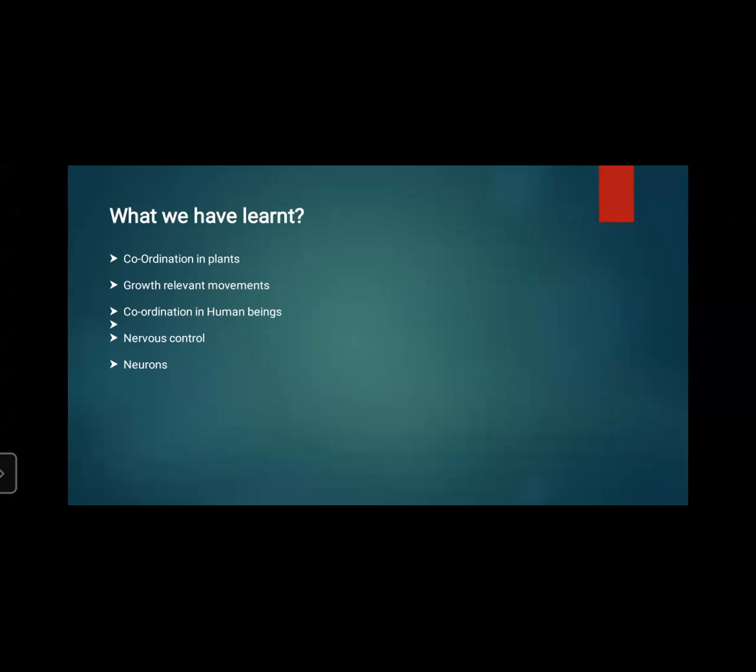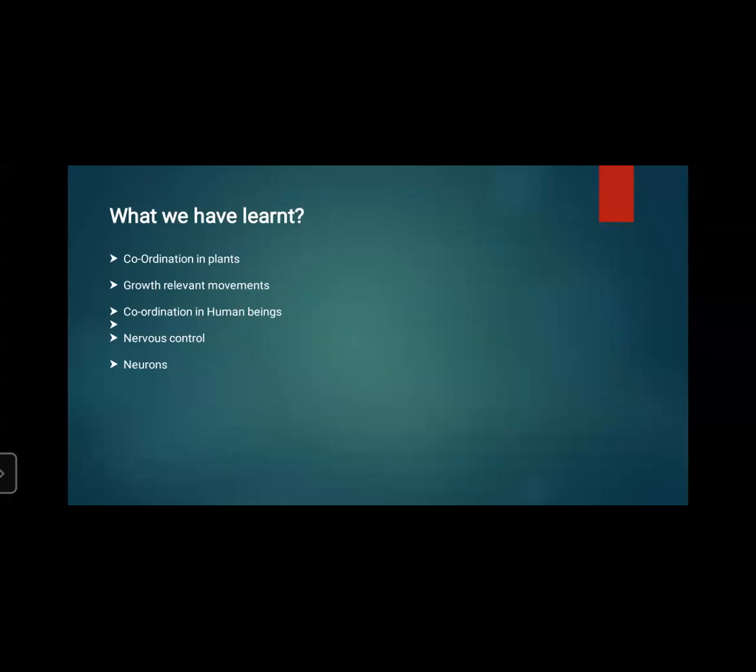Control and coordination is brought about with the help of a special type of cell called a nerve cell or neuron. Special cells which conduct impulses from one place to another in the body are called neurons. Neurons are the structural and functional unit of the nervous system.